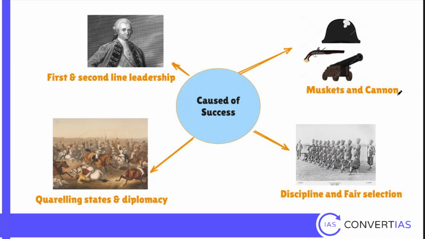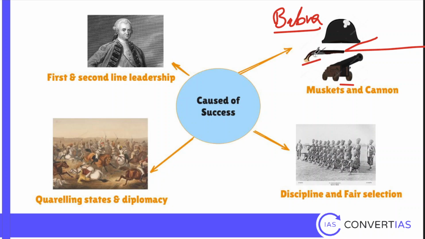There are four major reasons for that. Now, what you see here is called a musket. What you see here is the cannon. Muskets were already there in India. Babur came to India with gunpowder technology, but British muskets were more accurate and they had more firing range, and they were trained in that.